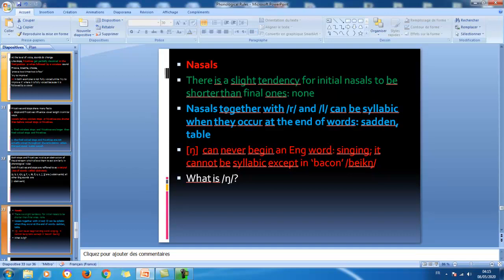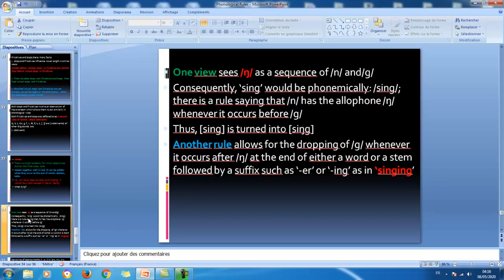The velar nasal, this is another sound, can never begin an English word. Singing, it cannot be syllabic except in bacon. This is the only exception in English where the velar nasal seems to be syllabic. So what is this sound normally? How can we explain it?